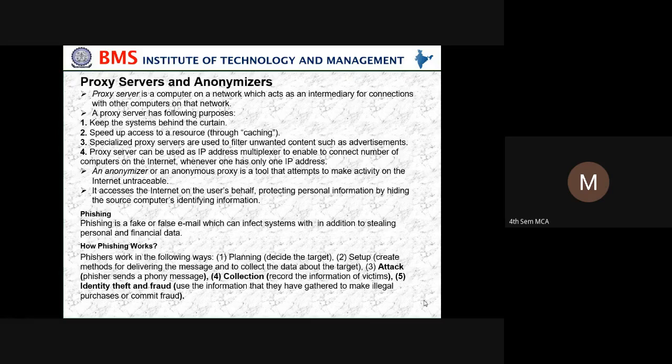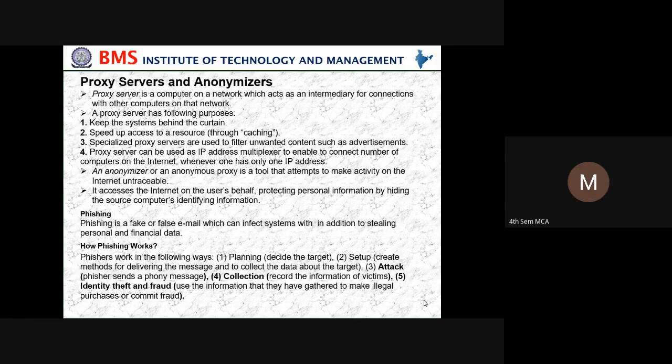Then an anonymizer or anonymous proxy is a tool that attempts to make activity on the internet untraceable. It accesses the internet on the user's behalf, protecting personal information by hiding the source computer's identifying information.